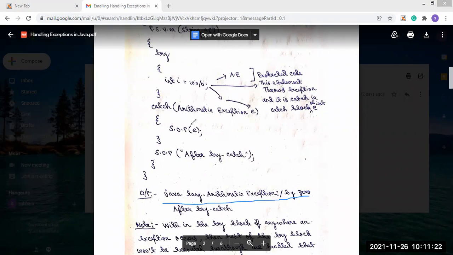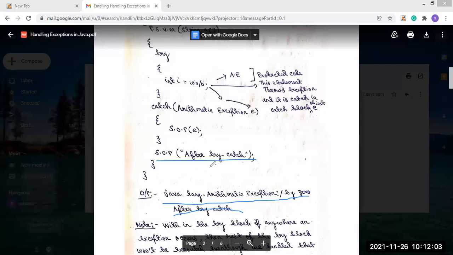This is the difference. If the JVM or the compiler handles this, these statements will not be executed, because it finds that the exception happened, so it directly shows the exception and the next statement will not be executed. But here, when we are handling the exception, the output is shown like this: java.lang.ArithmeticException: / by zero, and then this statement is also printed, the statement after the try-catch.